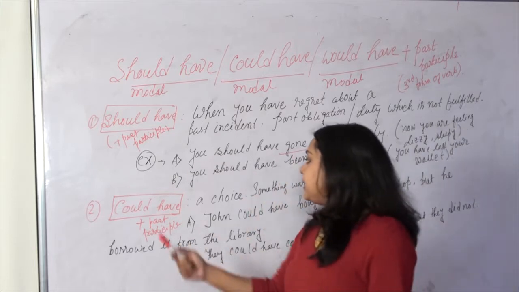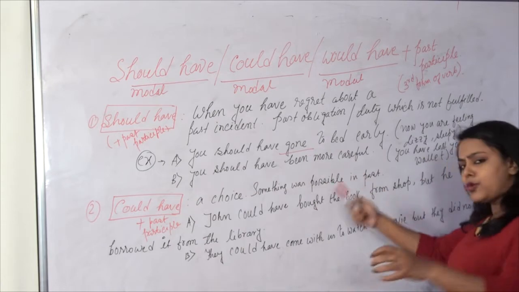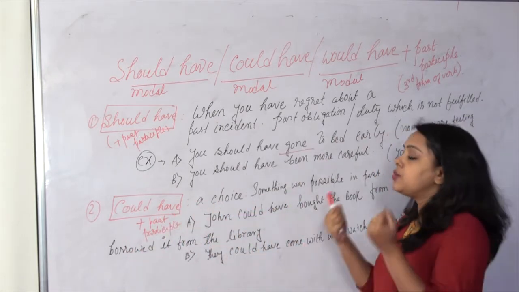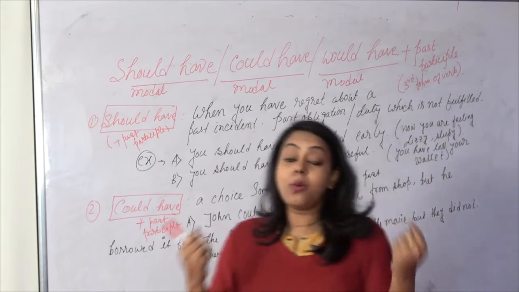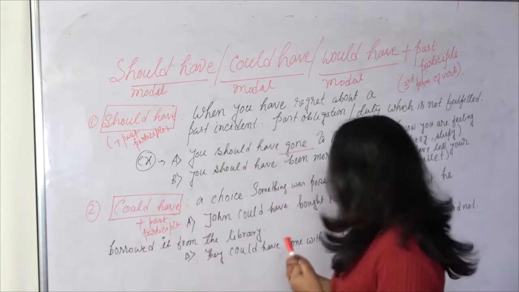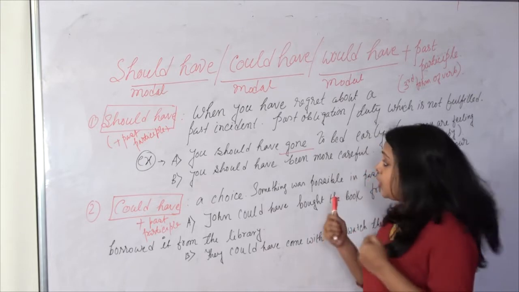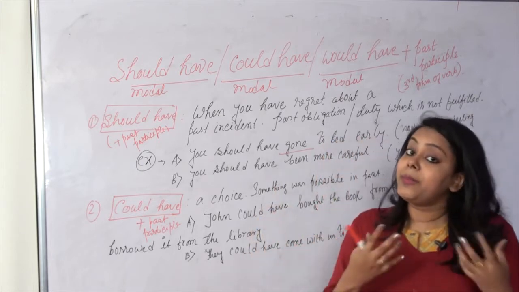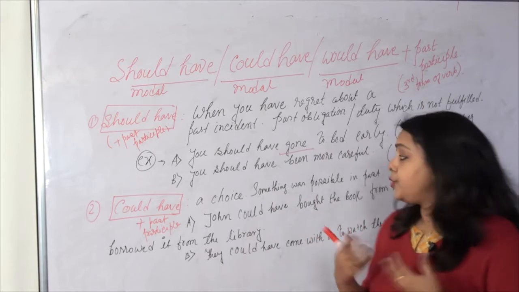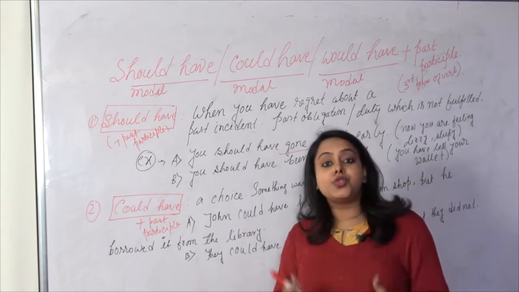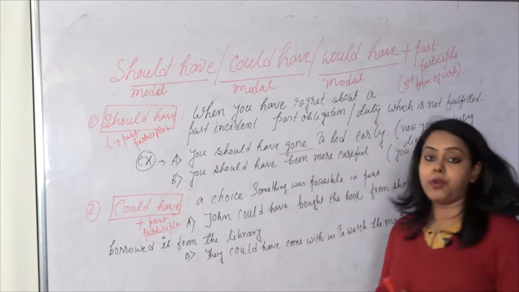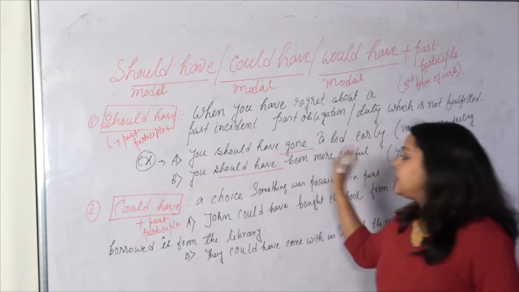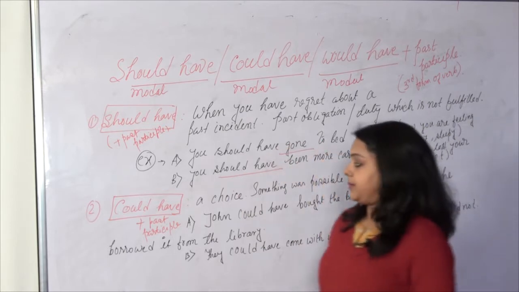The next example is: you should have been more careful. Suppose you have lost your wallet, your money bag, and you are telling your mother that you have lost your wallet. Now your mother is telling you that you should have been more careful. The wallet is already lost, and she says you should have been more careful. So these are the usages of should have, then the third form of the verb.